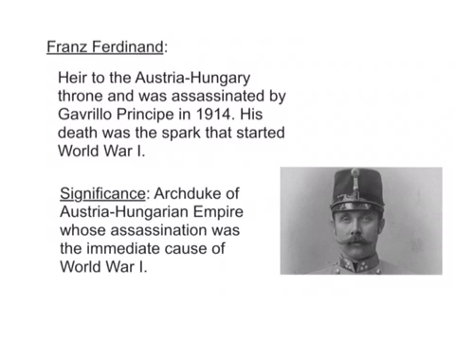Our next important person is Franz Ferdinand, who was the heir to the Austria-Hungarian throne and was assassinated by Gavrilo Princip in 1914. His death was the spark that started World War I. So the significance of Franz Ferdinand was that he was the Archduke of the Austrian-Hungarian Empire, whose assassination was the immediate cause of World War I.